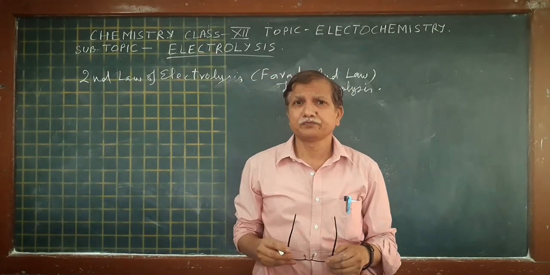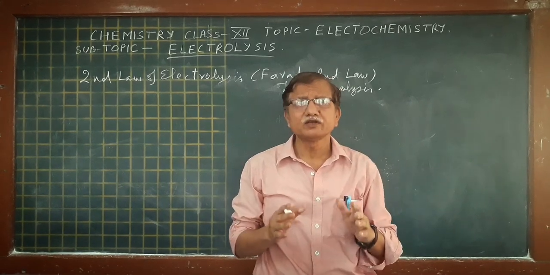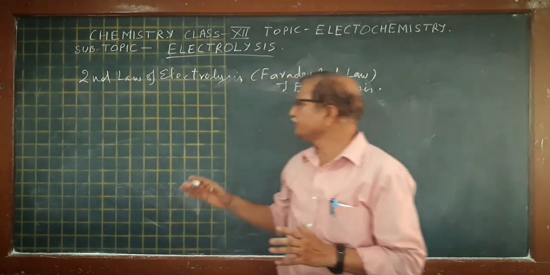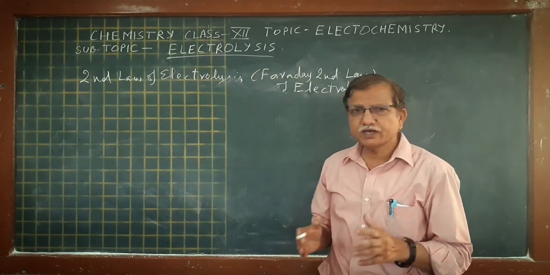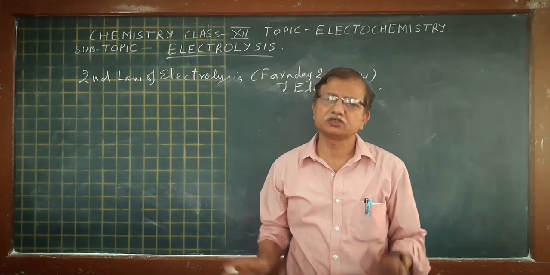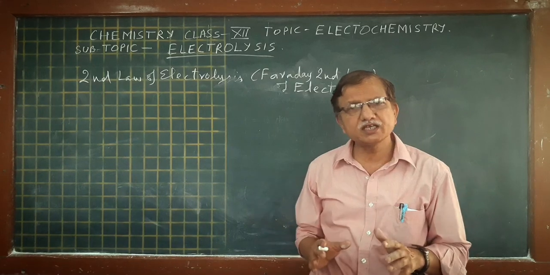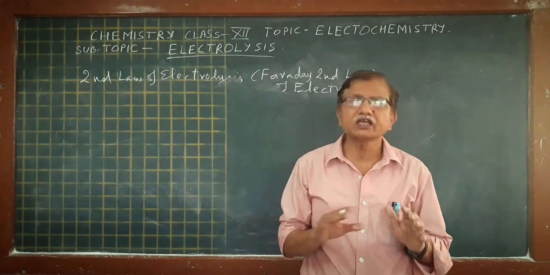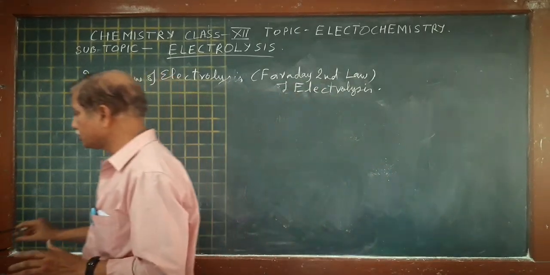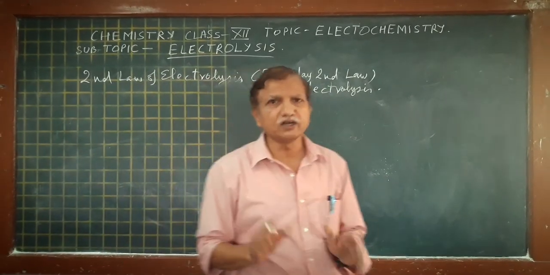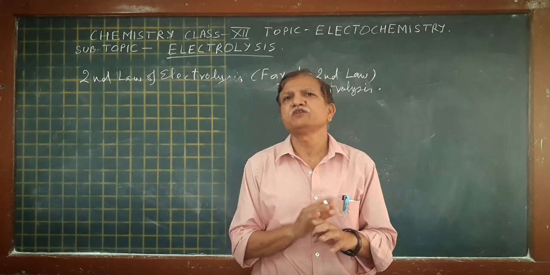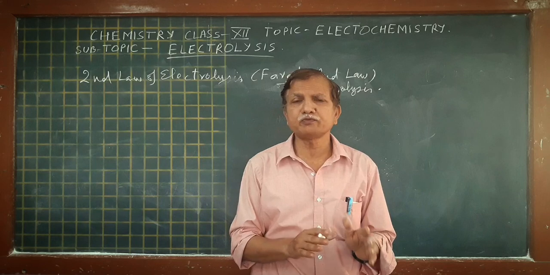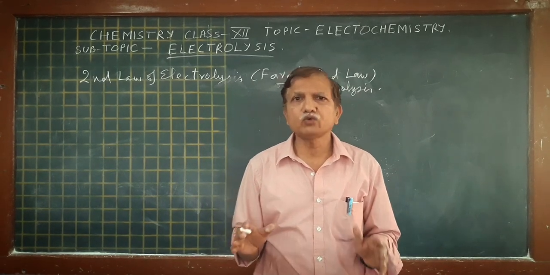If we take more than one electrolytic cell, the cell in which electrolysis is carried out, and we pass the same quantity of charge, Q equal to constant, then the masses of substance liberated at the respective electrodes in different electrolytic solutions are in the ratio of their equivalent weights. That is, if Q coulomb of charge is passed through different electrolytic cells connected in series, the different masses liberated at the respective electrodes are in the ratio of their equivalent weights.